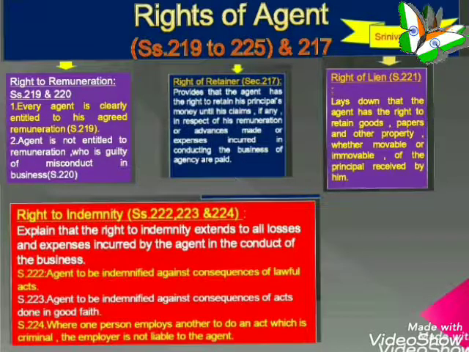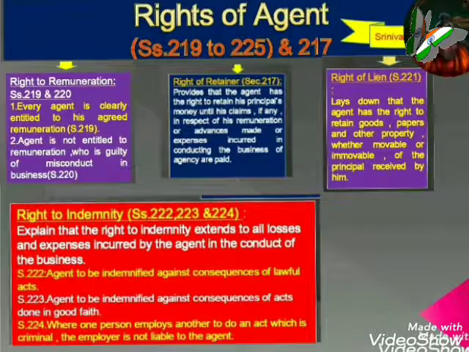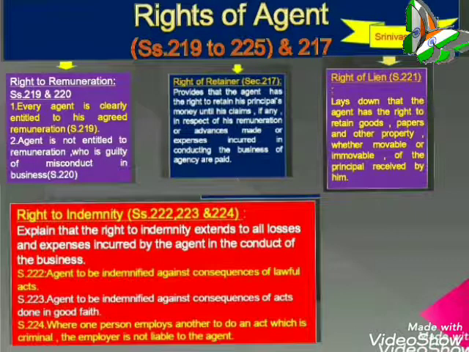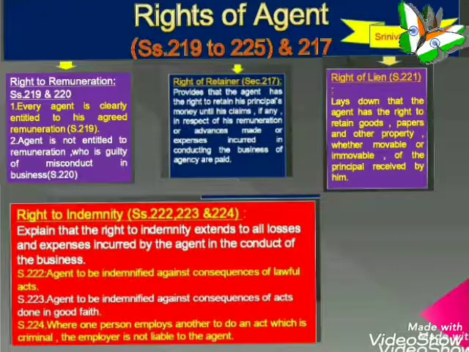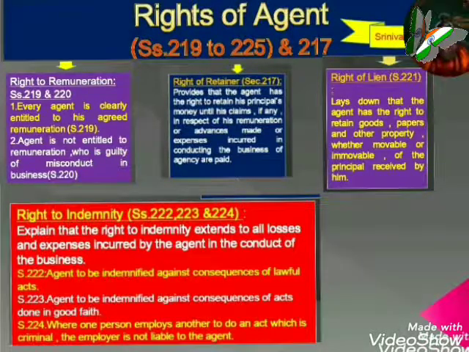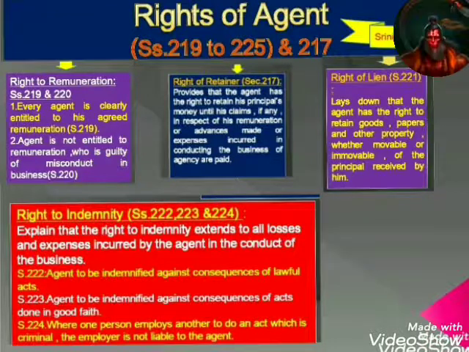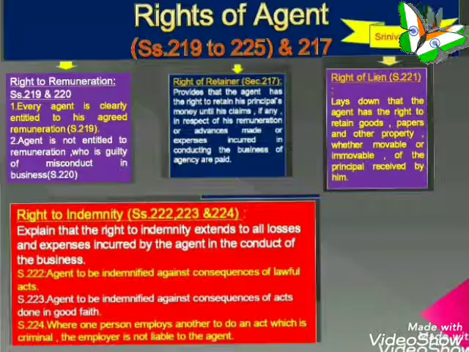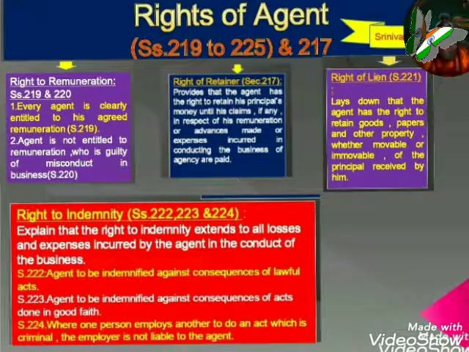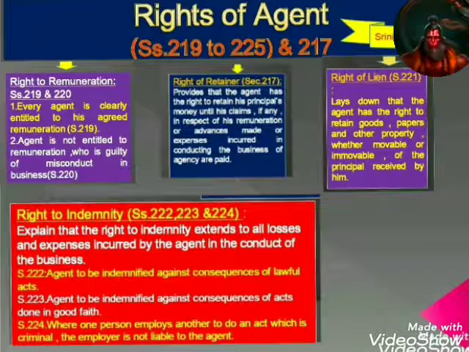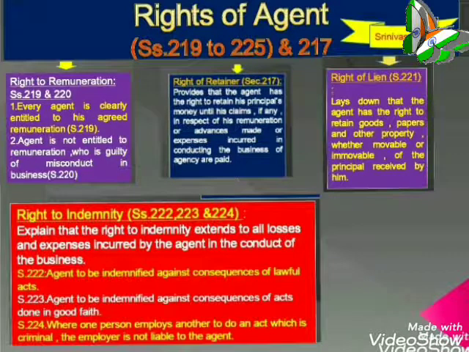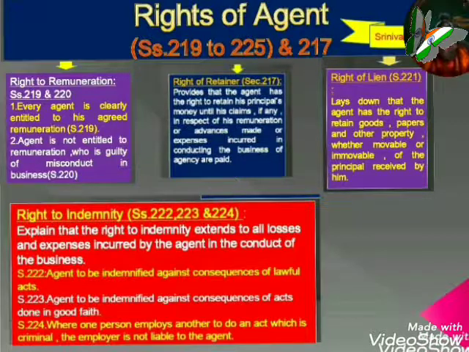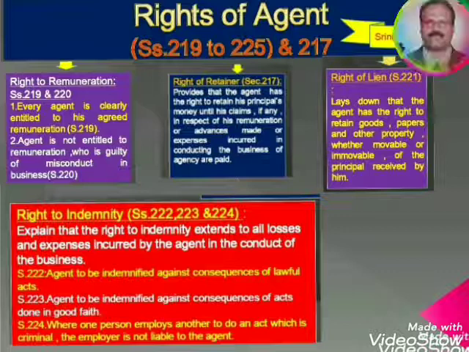Then the next section, that is 224, lays down that where one person employs another to do an act which is criminal, the employer is not liable to the agent either upon an express or implied promise to indemnify him against the consequences of that act. I have brought these right to indemnity sections 222, 223 and 224 in a nutshell, in brief, that is the bare acts I have told you up till now.